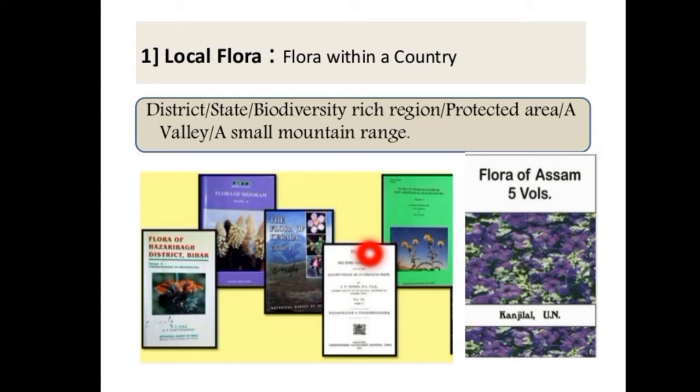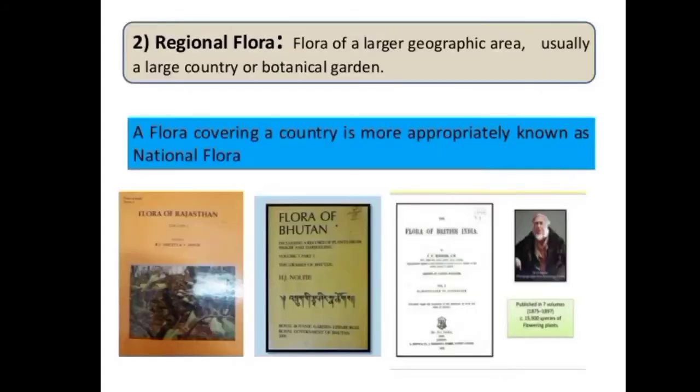And then the next one, regional flora. Regional flora includes large geographical areas or botanical regions. For example, the flora of Tamil Nadu, which was written by K.M. Matthew in 1983. Also the Flora of the Madras Presidency, which was written by J.S. Gamble and Fischer. So regional flora includes the geographical area, also the botanical garden. And here you can see a few of the regional flora books.